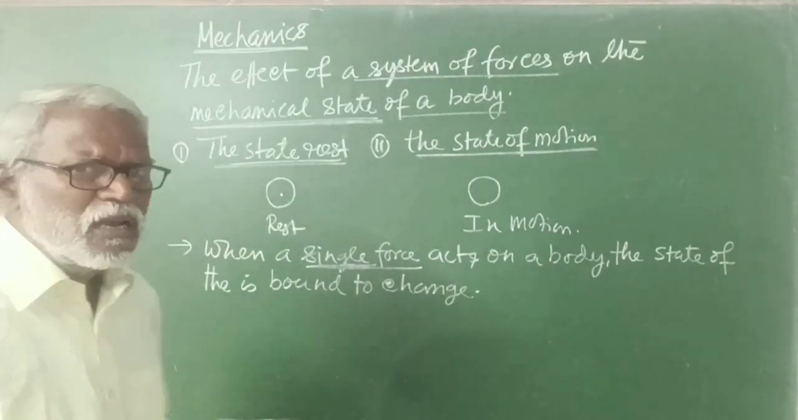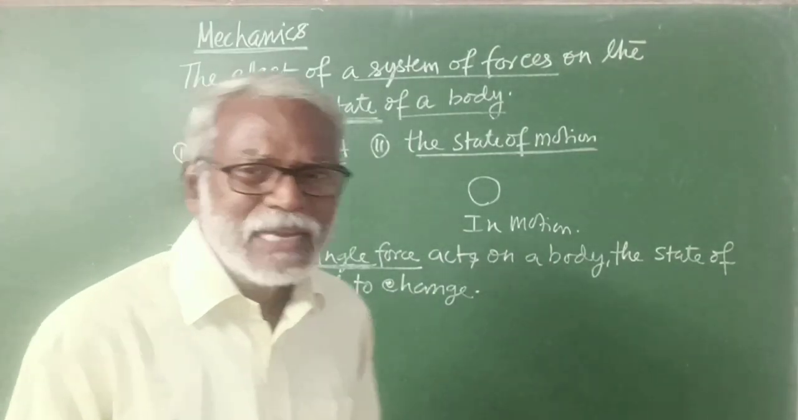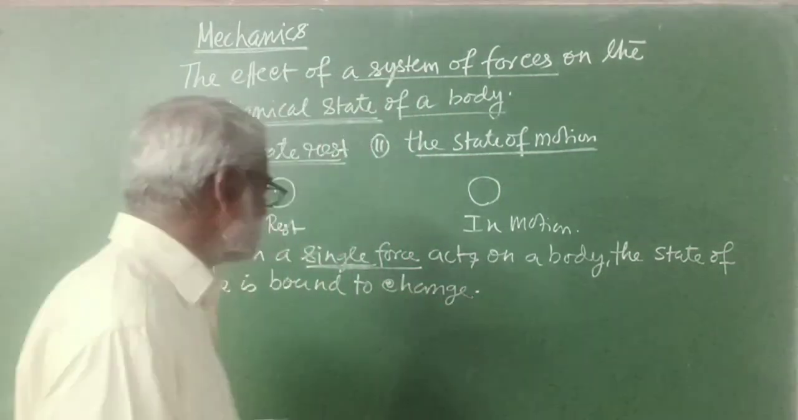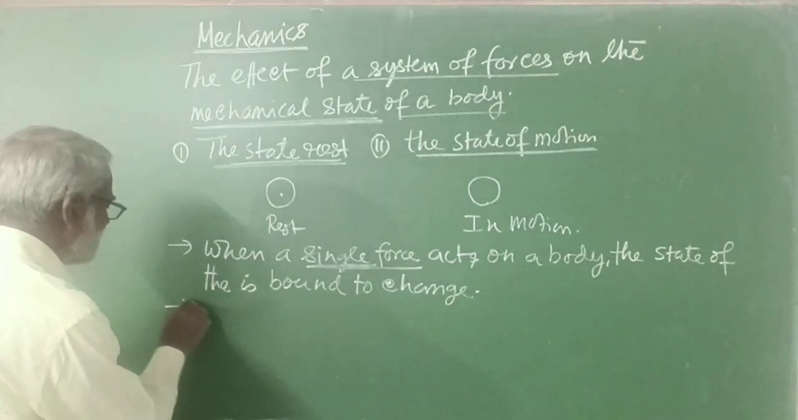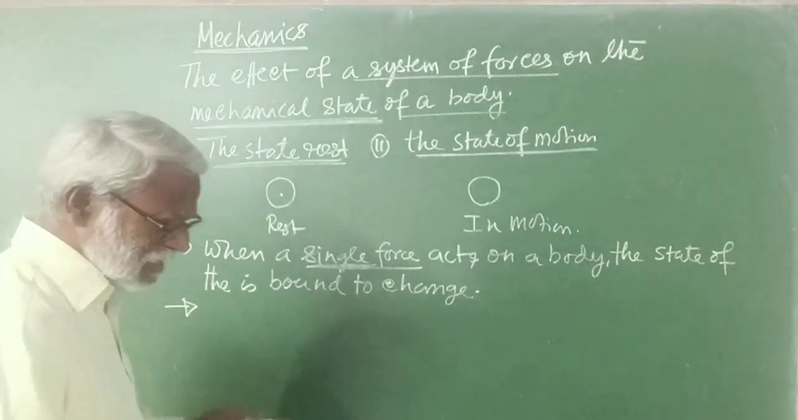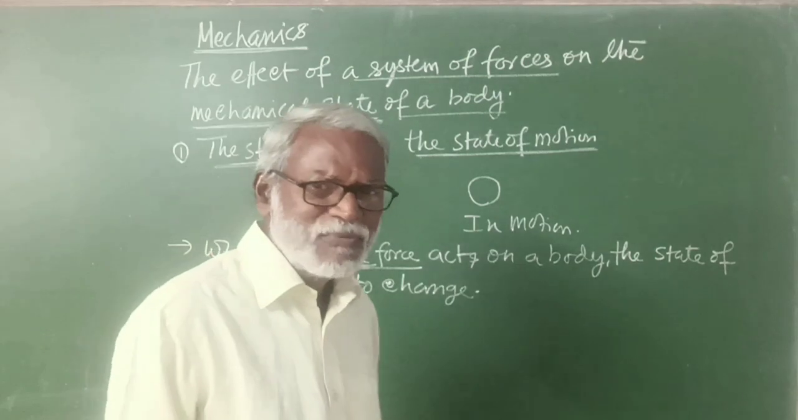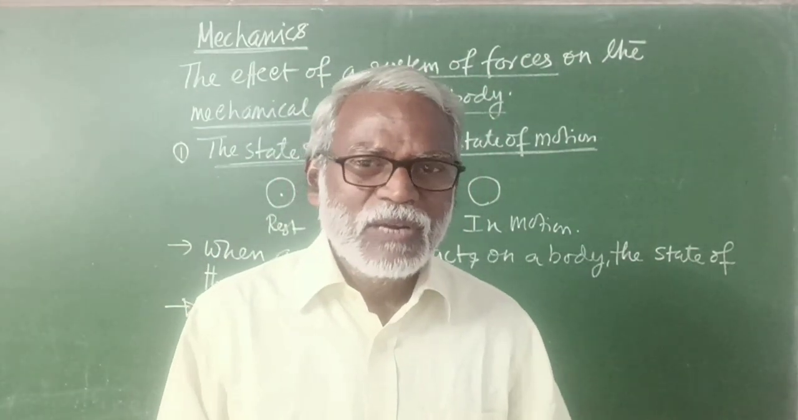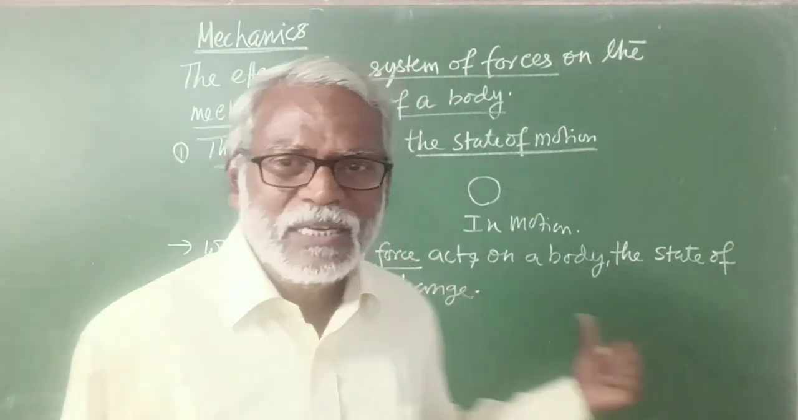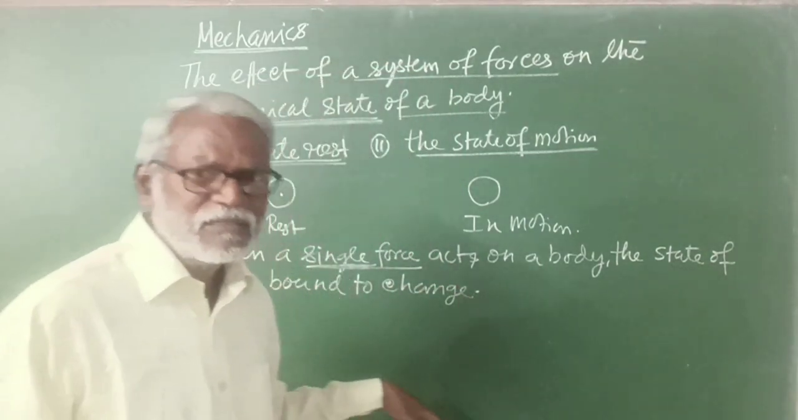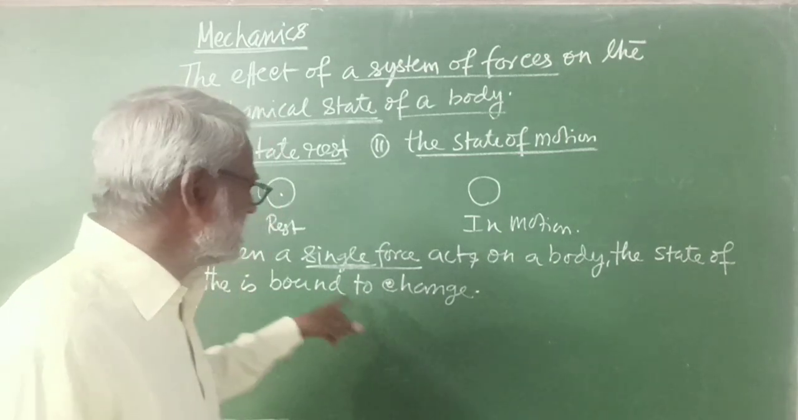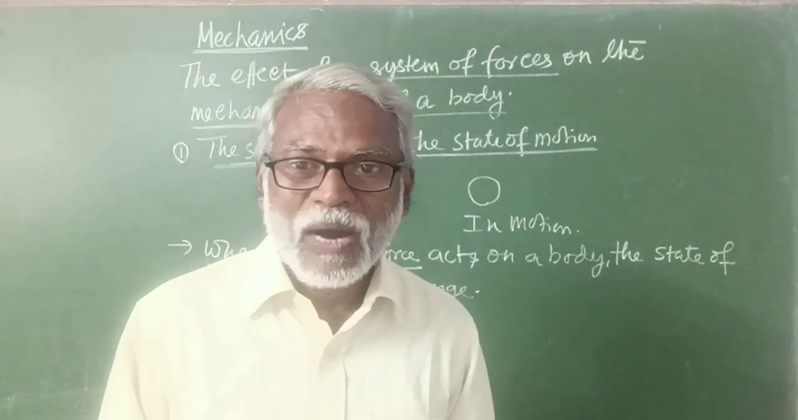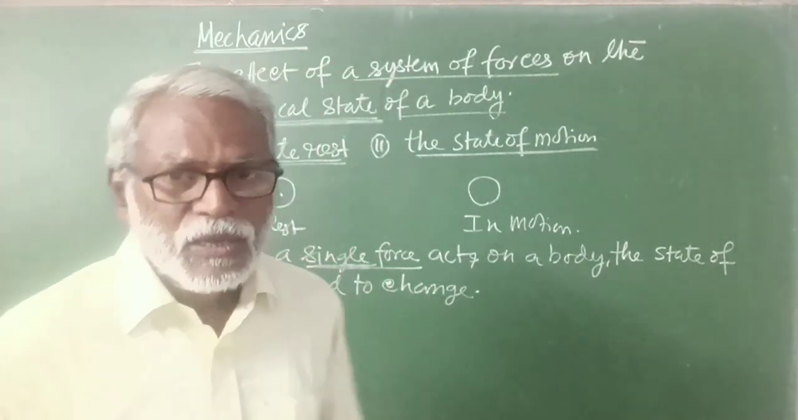So from this we draw another idea. Suppose the state of a body is not changing. So when the state of the body is not changing, what idea can we draw? That means a single force is not acting, because if a single force is acting on a body, its state is going to change, but here the state is not changing. So when the state is not changing, it means a single force is not acting. That means there may be more than one force acting on the body.